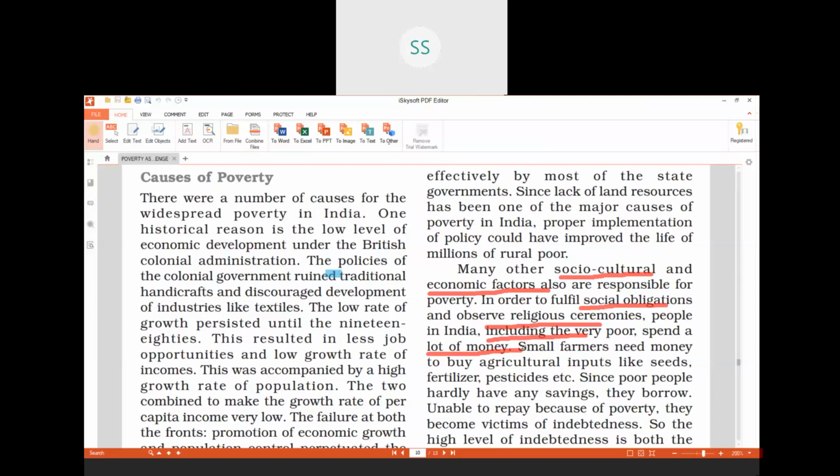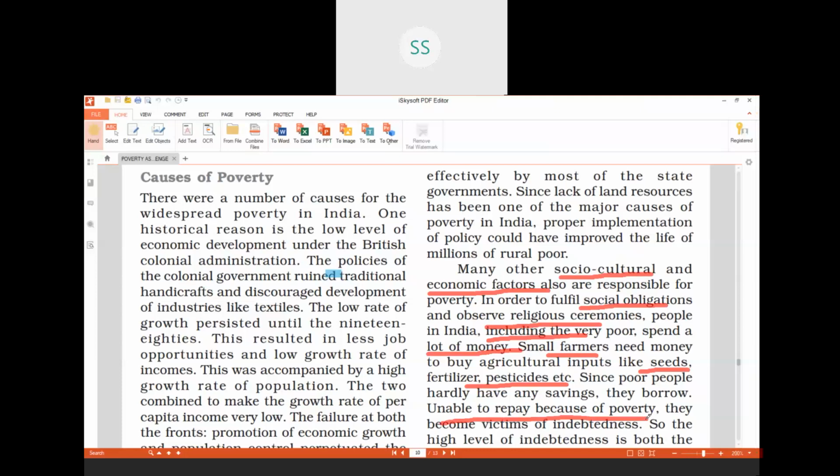In the same manner, we see there are so many small farmers in the villages. Those who have 1 hectare of land, 2 hectares of land, take loans to buy seeds, fertilizers, pesticides, and when their crop fails, they are not able to repay the loan, and then they have to sell even a part of their land also. So they further become poor by taking those loans from the money lenders, because money lenders charge a very high interest rate. So that is one more example which is given over there.